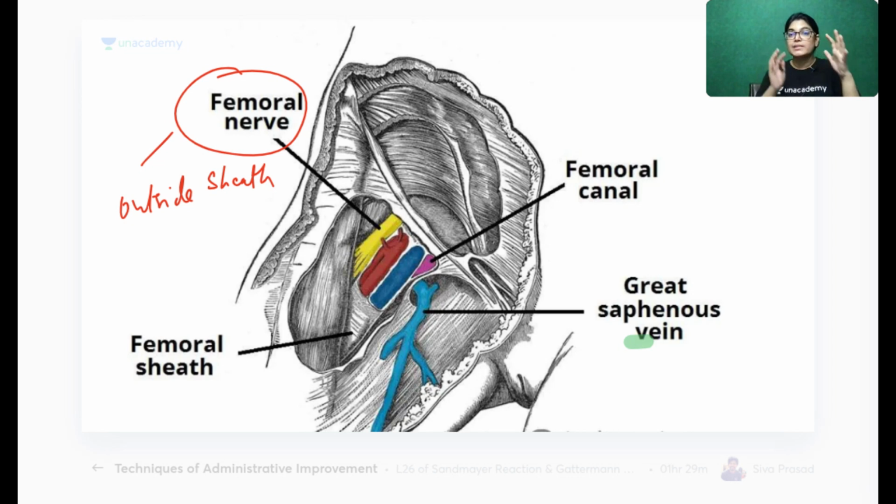Psoas major muscle is a very important muscle which is seen in the abdomen region. So, psoas abscess. For achieving true competency of this topic, we have to understand psoas abscess also, and femoral hernia also. Psoas major is a very big, bulky muscle of the abdomen. Iliacus and psoas muscle reach the lower limb, but it is not a muscle of the lower limb. It is coming up from the lumbar region.